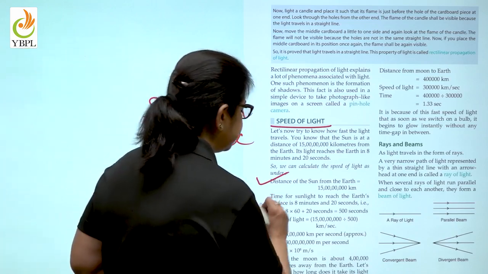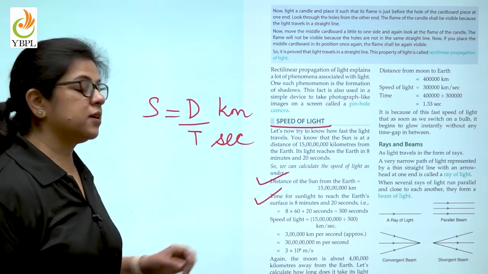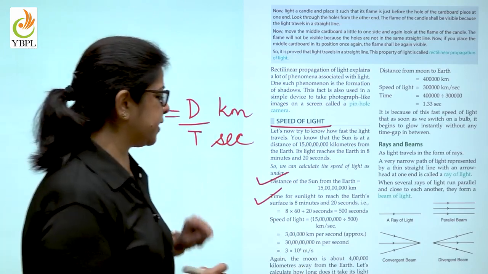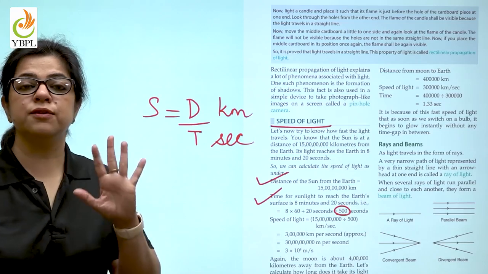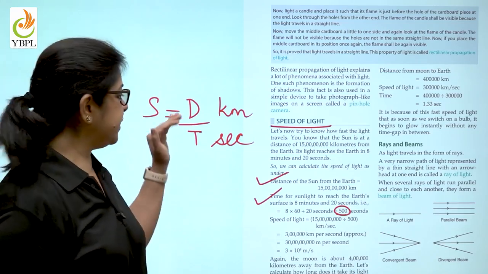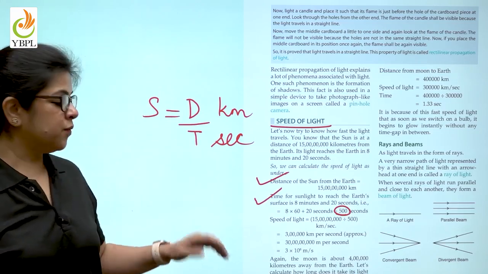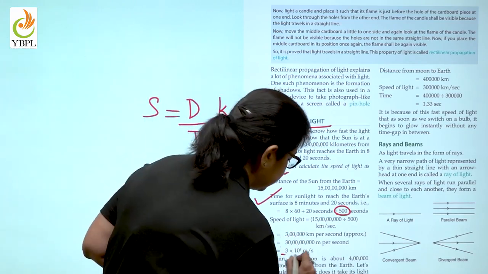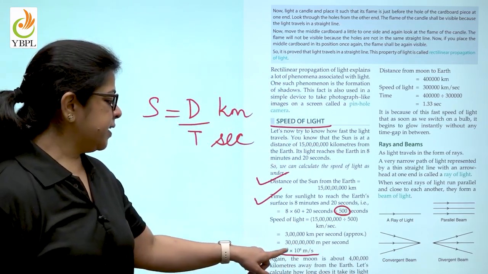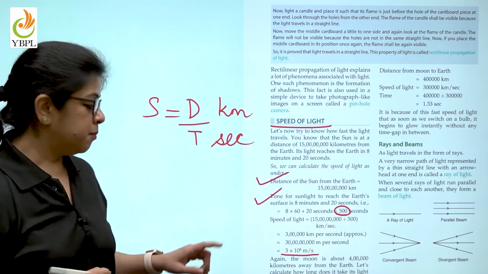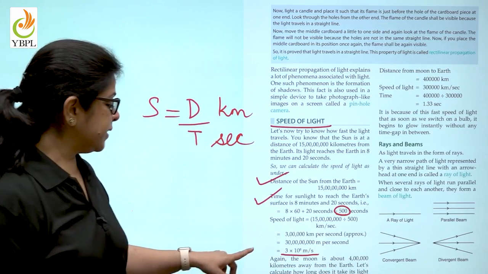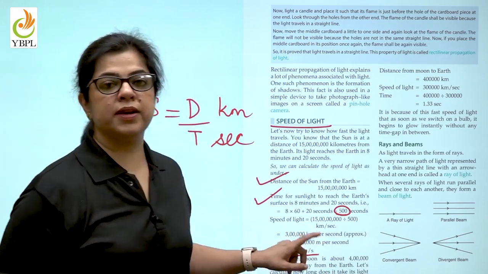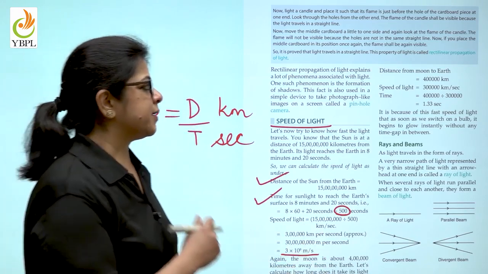And here the time for sunlight to reach the earth is 8 minutes 20 seconds. If you convert the whole into seconds, you get the figure 500. Now dividing distance upon time, we get the figure 3 into 10 raised to the power 8 meter per second. So what is the speed of light? It is 3 into 10 raised to the power 8 meter per second.